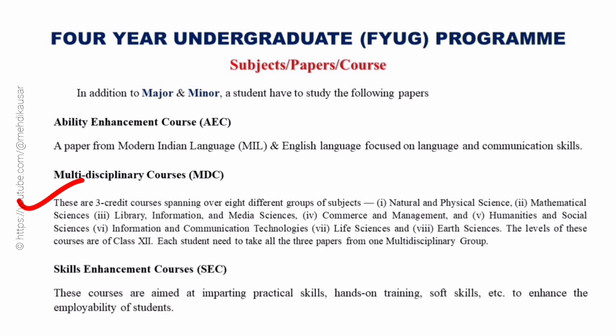These are 5 different groups of subjects, namely natural and physical science, mathematics, statistics and computer applications, library, information and media sciences, commerce and management, and humanities and social sciences. The level of these courses is of class 12. A student has to select any one paper from these courses.